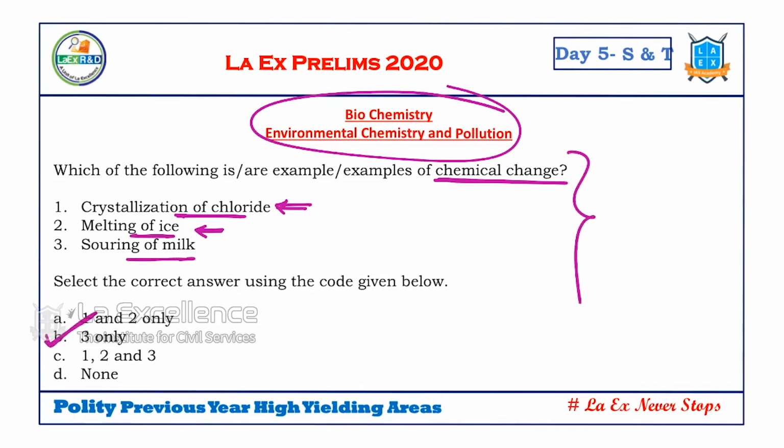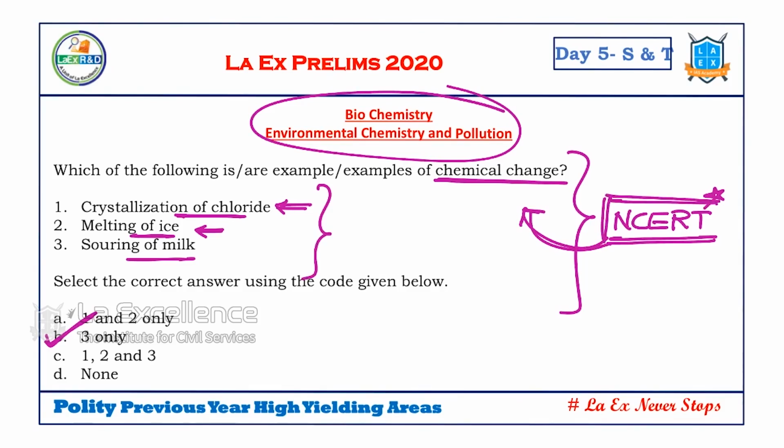This is also part of your NCERT. You open your NCERT and read the ninth class chemistry chapter. You will see the chemical reaction. There is a particular section called chemical change. In that we have all these mentioned. So again, this is a basic question from NCERT.